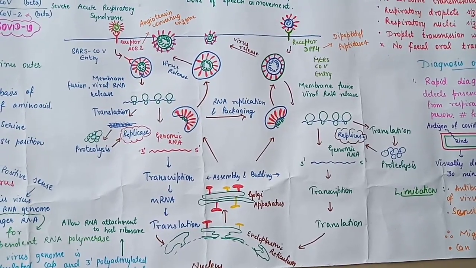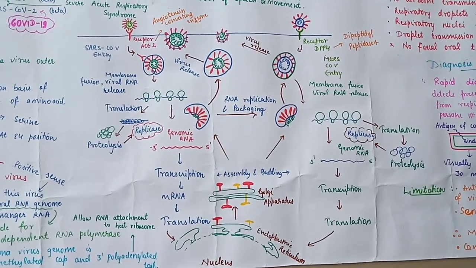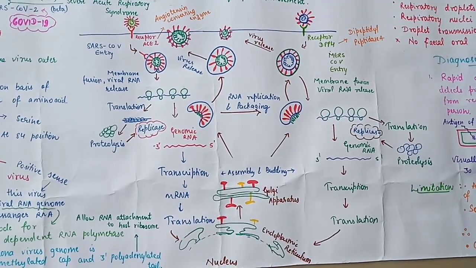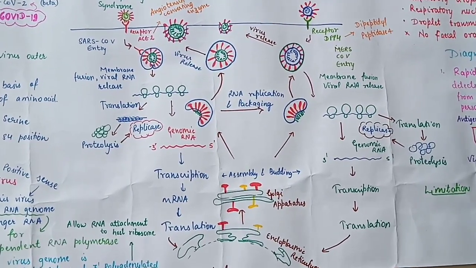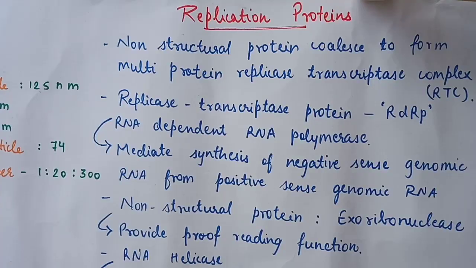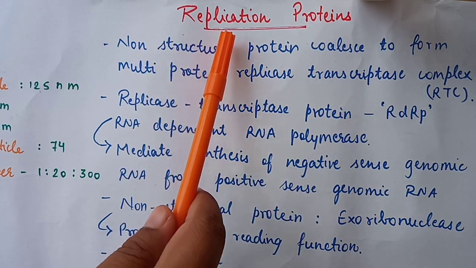This was all about the SARS-CoV entry and MERS-CoV entry, and how they get replicated inside the epithelial cell. Let's see what replication proteins are required by the SARS-CoV.